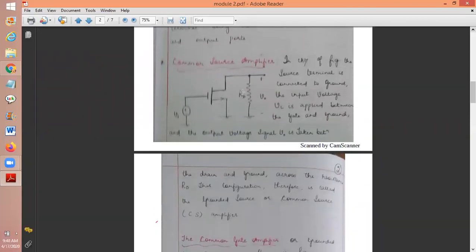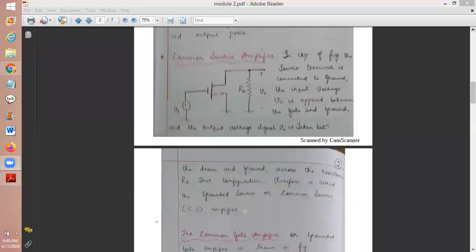Okay. So when we connect as a common source, or as a common drain, or as a common gate, we will have two ports. One is the input port and the other is the output port. Now tell me, what are the three basic configurations? Common source amplifier, common gate, then the other one, common drain configuration. How many ports will be there? Two. What are the two ports? Input and output.